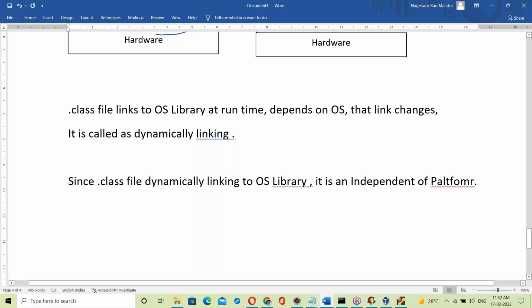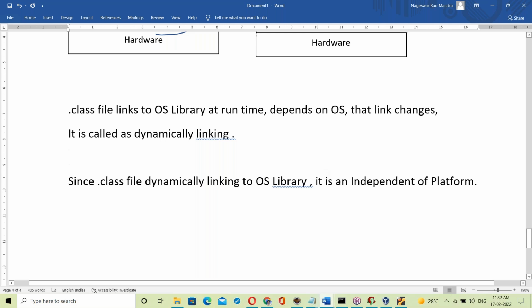How did the dot class file make us independent of platform? The simple reason is dynamical linking. Since the dot class file is dynamically linked to the OS library, it is platform independent. That's it.